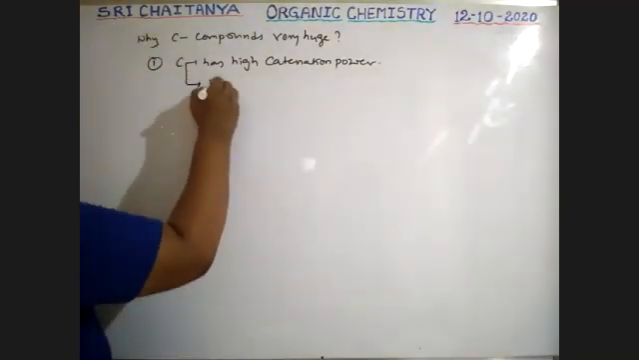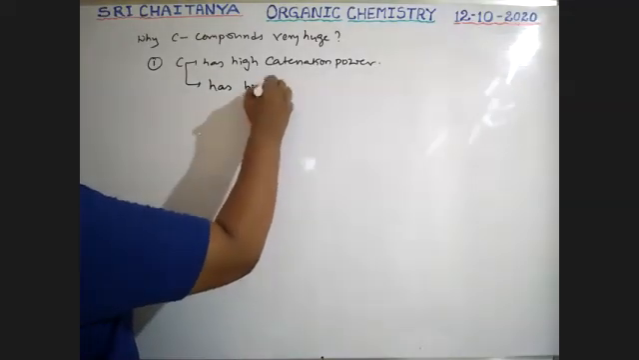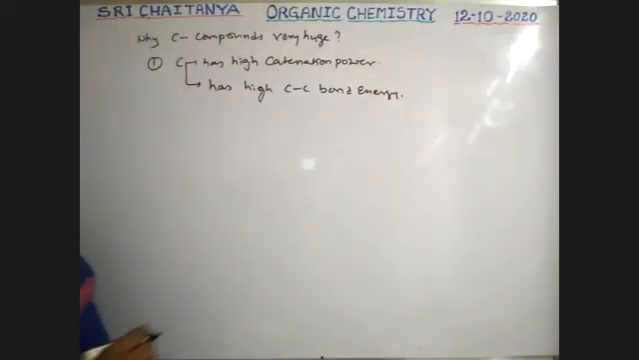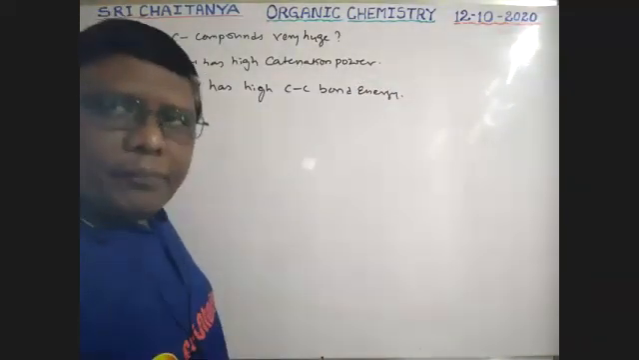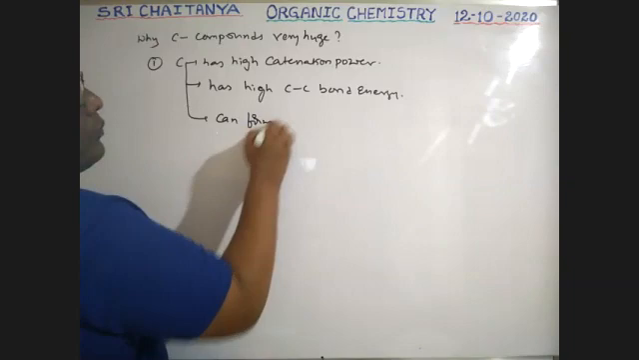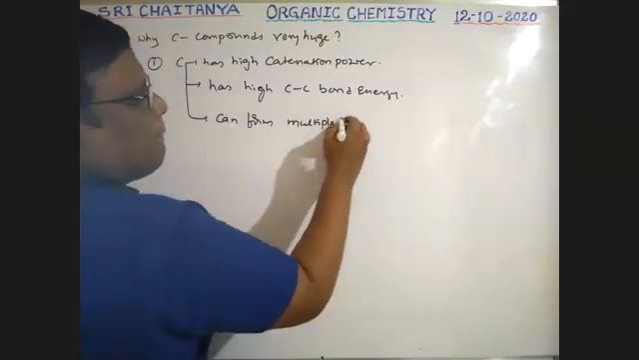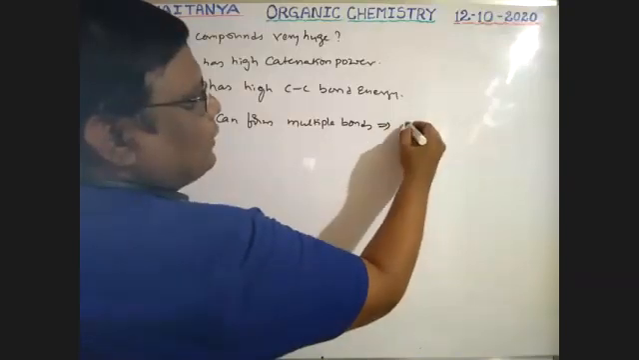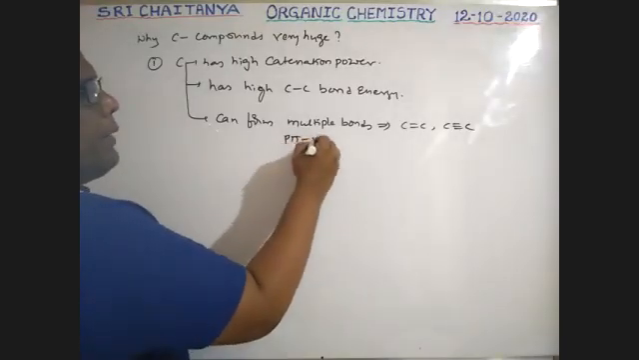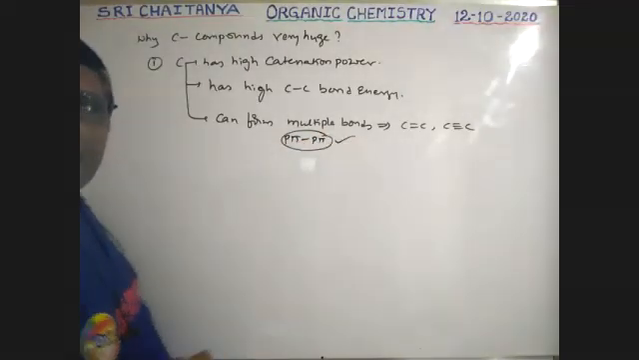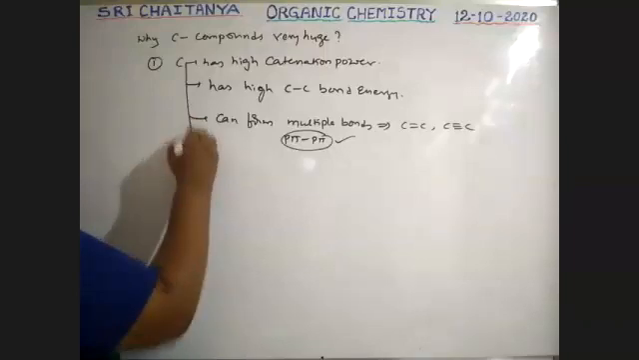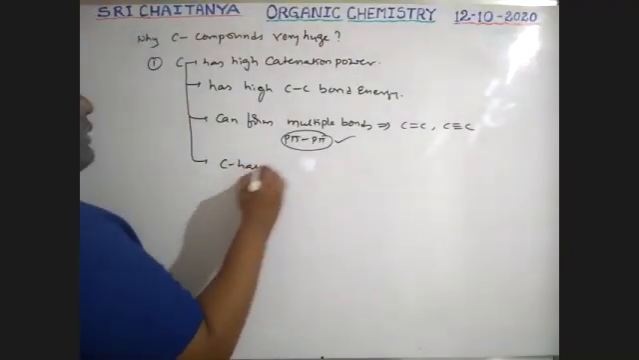Next, carbon has high C-C bond energy. The carbon-carbon bond energy is very, very high. Next, it can form multiple bonds, that means C double bond C and C triple bond C. That means pi bond formation is possible. Next, and most important, carbon has tetravalency.